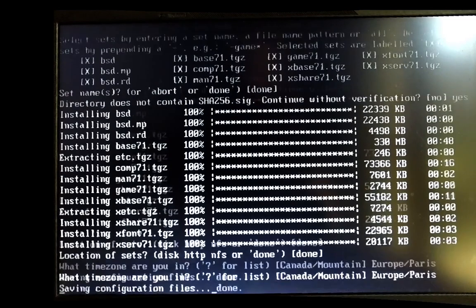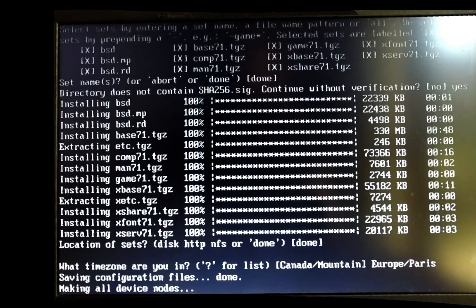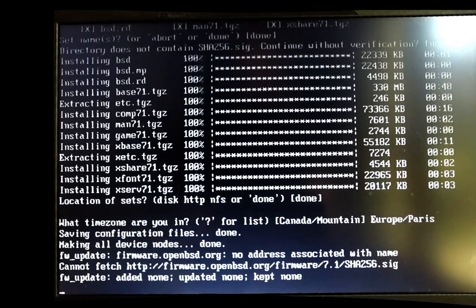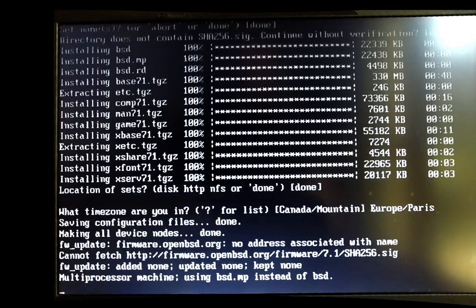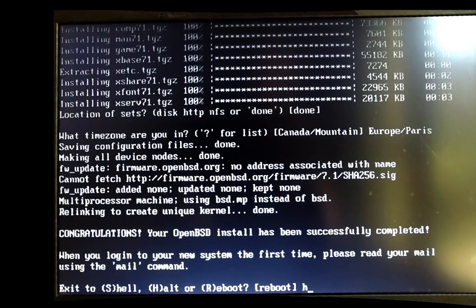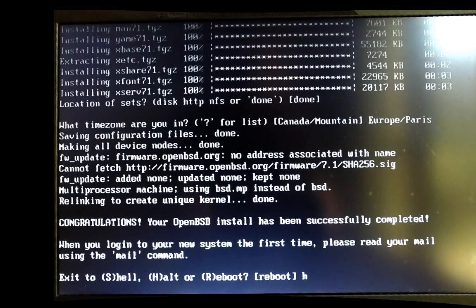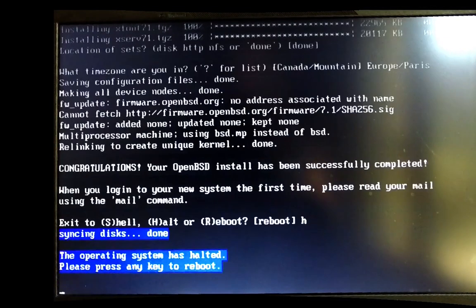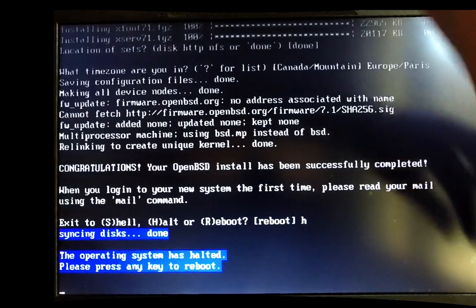Now just choose your time zone. So here is a firmware update failure. And now I choose halt. And don't forget to remove the installer device. Like that.